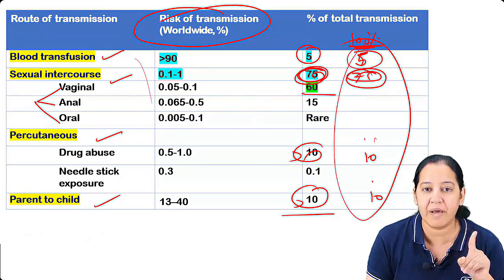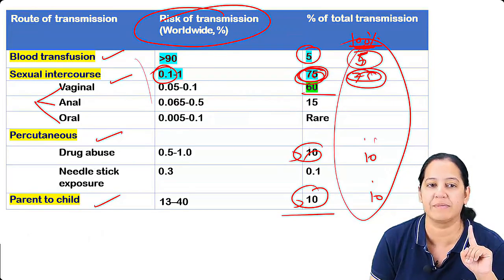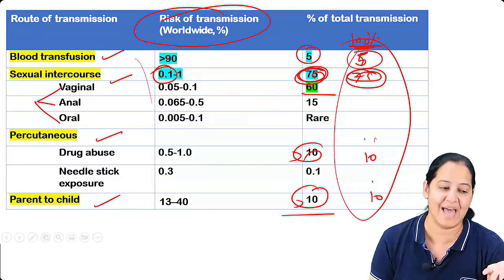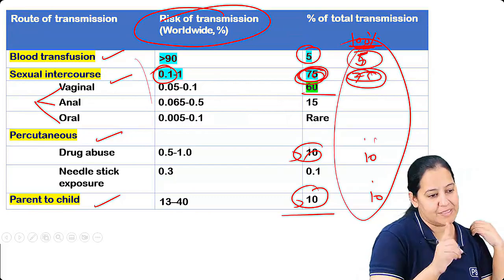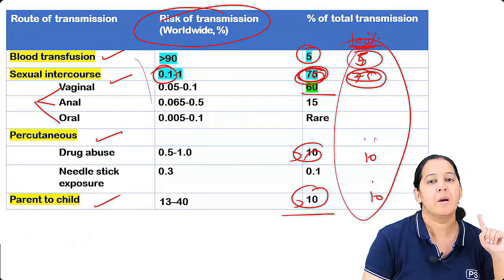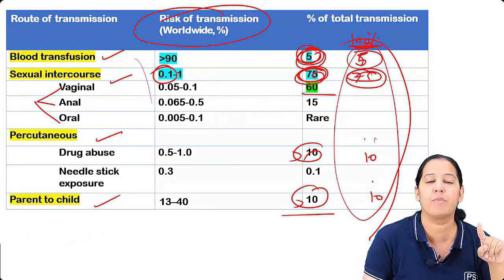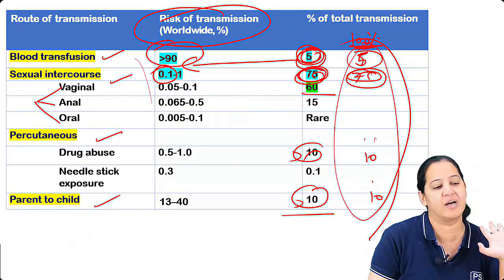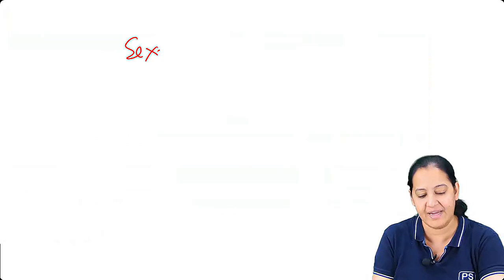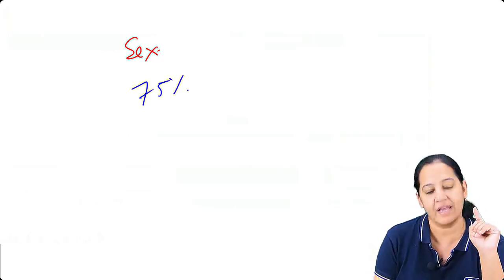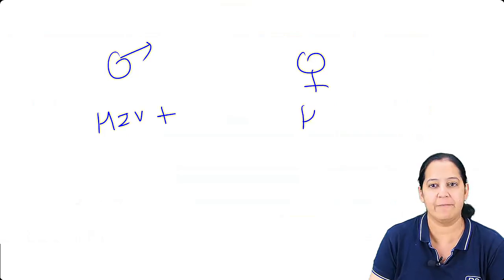But per coitus, per penetration, the chance is only 0.1 to 1%. You got my point? Blood transfusion is only 5% of the total. I agree. But if someone receives HIV positive blood, there is a 90% chance that they will get HIV. Sexual route is most common, I agree, 75% of the total is sexual. But just suppose there is an HIV positive male, and the female is healthy.